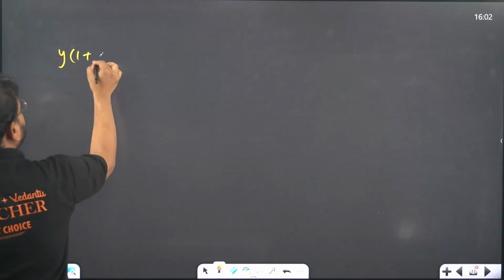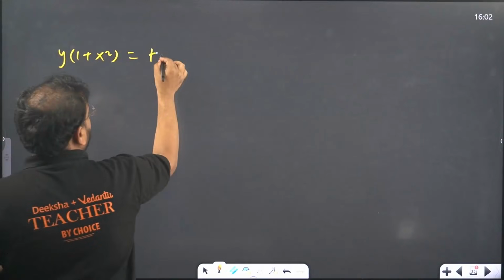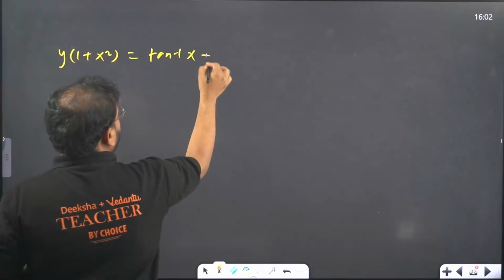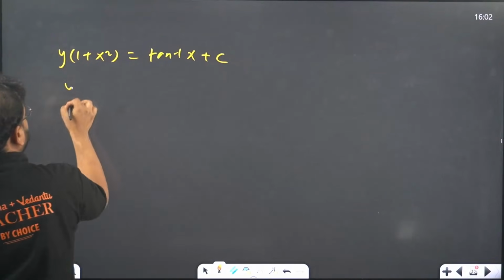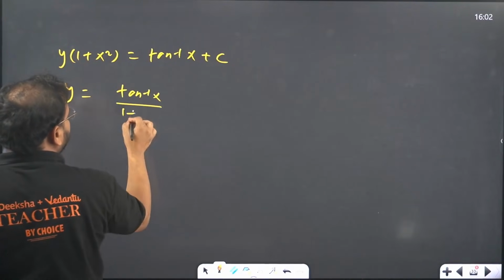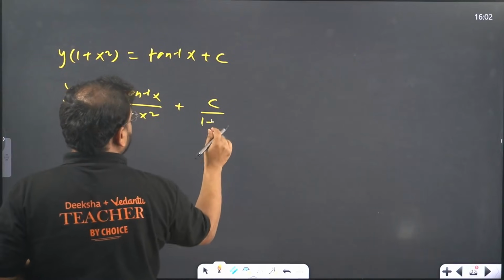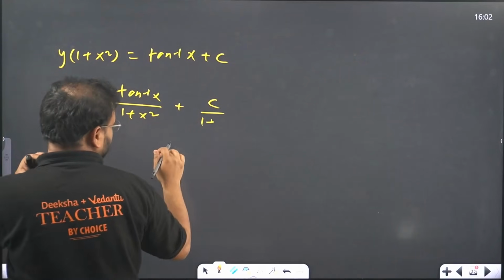So in that case, y into 1 plus x square equals the integration of this value, tan inverse of x plus c. If you want to write this answer, y equals tan inverse of x upon 1 plus x square plus c upon 1 plus x square, or you can write it combined also.